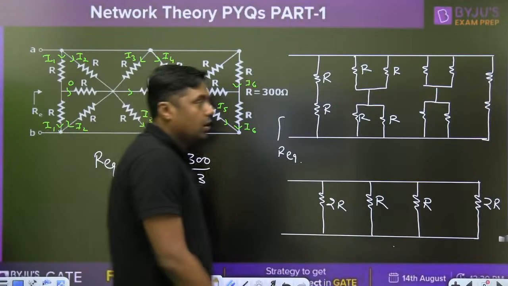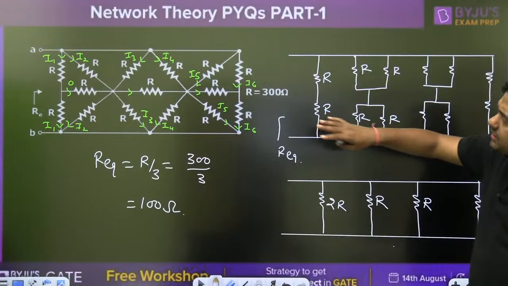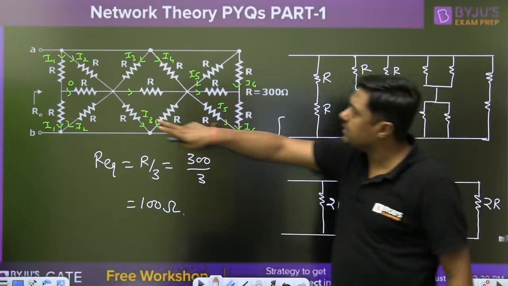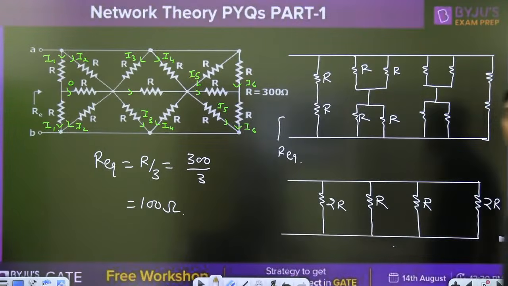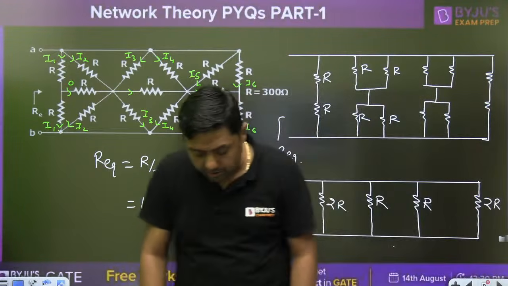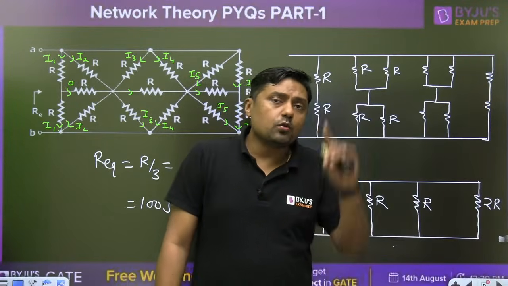Easy? Right. So, this is the method. If it is a fold-back symmetry, then simply you can remove this branch, and this question will become very, very easy for you. Okay. The answer is 100 ohm. So, how many students are getting this question?